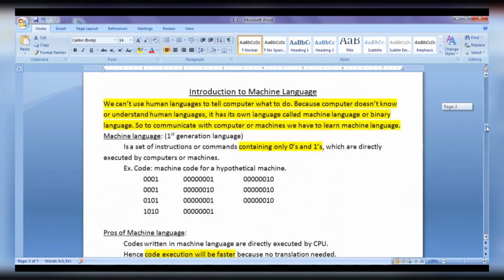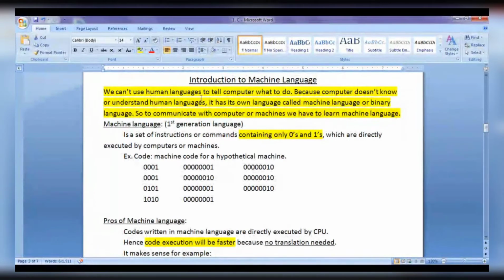In the previous tutorial, we understood we can't use human languages to tell a computer what to do, because the computer doesn't know or understand human languages. It has its own language called machine language or binary language. A computer uses the binary number system to represent data and information. So to communicate with computers or machines, we have to learn machine language or binary language. Machine language is a set of instructions or commands containing only zeros and ones.